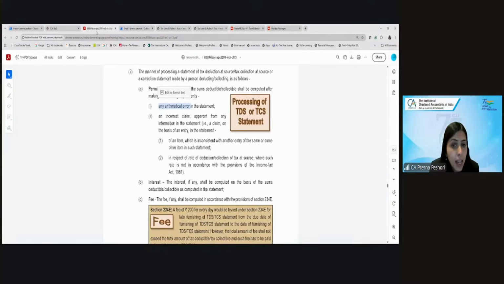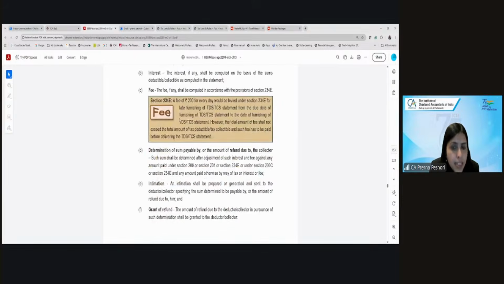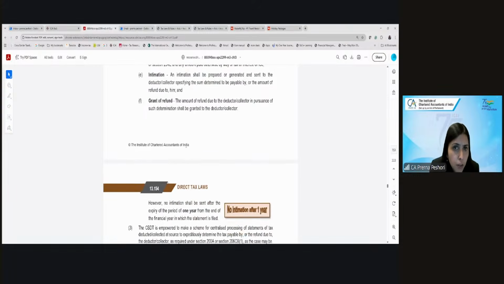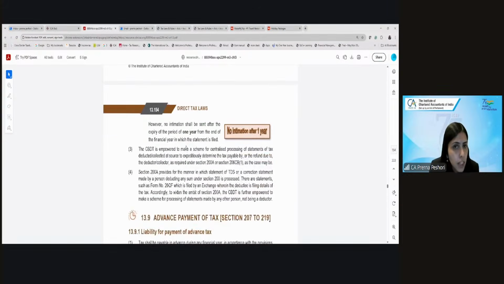So if you have not paid that, or there is an incorrect claim, in these cases they can make those demands in the processing of the TDS return. And an intimation will be sent to you. If there is a demand, they will send an intimation. If there is some refund due to the deductor or collector, they will give the refund. But the intimation shall be passed within 1 year from the end of the financial year in which the statement has been filed.